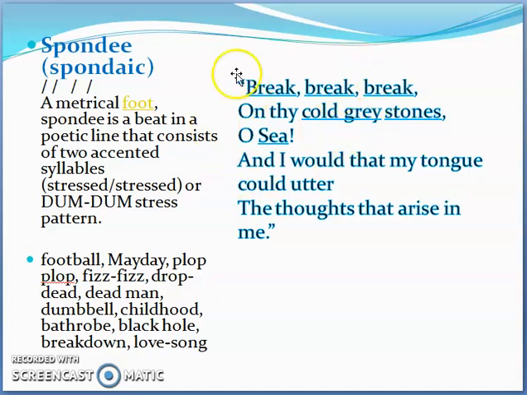So this shows that this poem is not a normal poem, and obviously it is dealing with some catastrophe, some dilemma, some tragedy that the poet has faced, and he wants to break the norm, and he wants to break even the monotony of life, and he says break, break, break on thy cold grey stones, O sea. So he's basically addressing the sea, and he's quite frustrated here. He wants the momentum to be broken, and that emotion is reflected through meter.